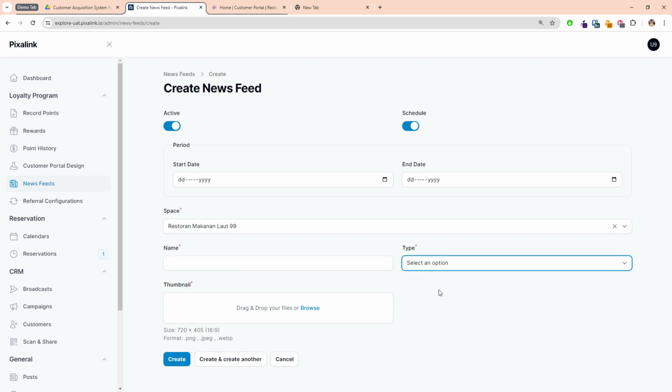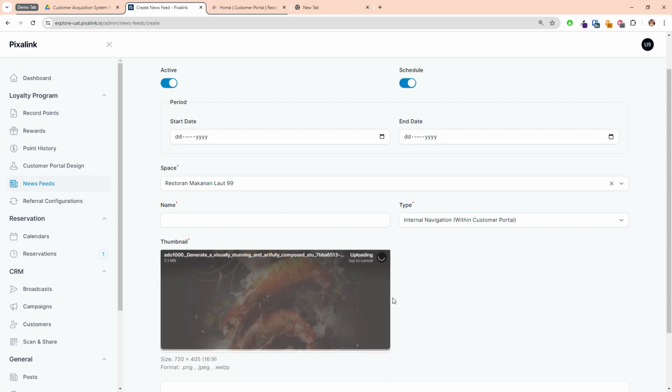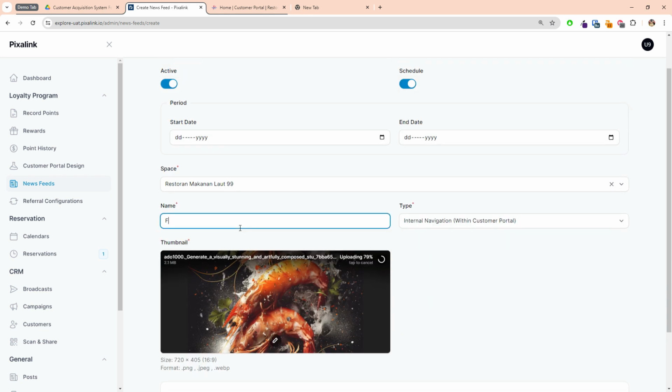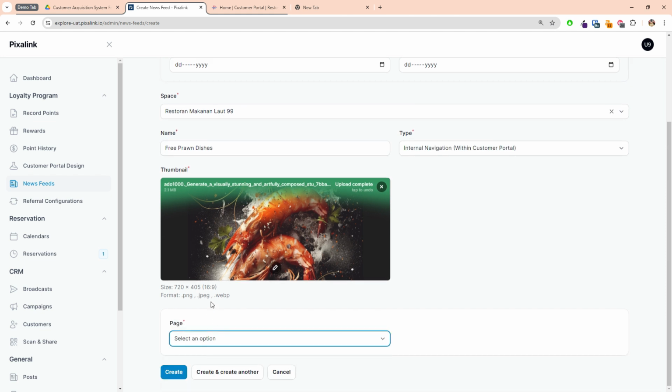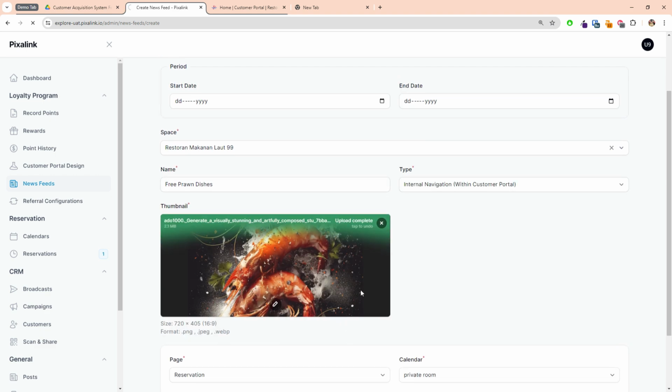For now, we have a lot of internal navigation you can set, and you can also upload your own thumbnail. For example, I can upload this, and then I can say free prawn dishes. Okay, so I can maybe link to the orders, or link to a reservation, and then I can just select, okay, I want to link to a private room calendar, and then I just create.